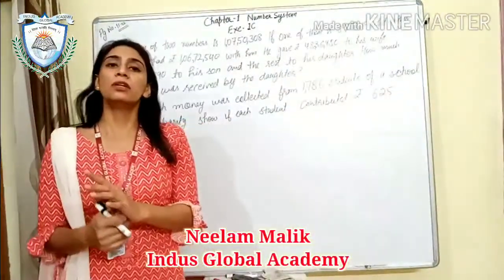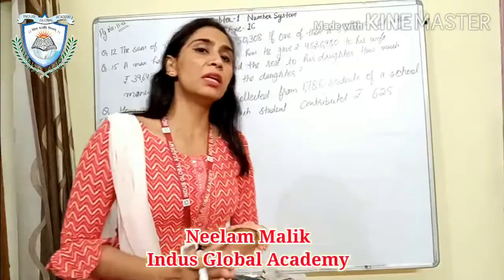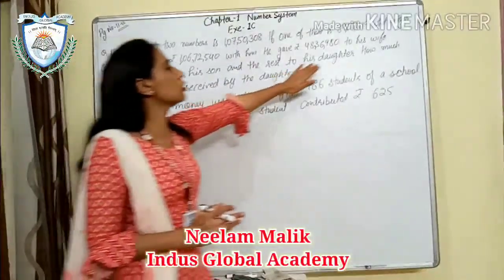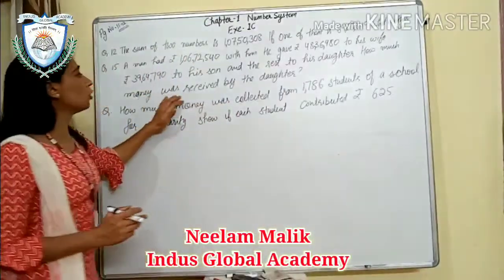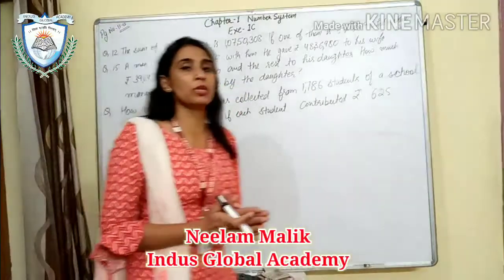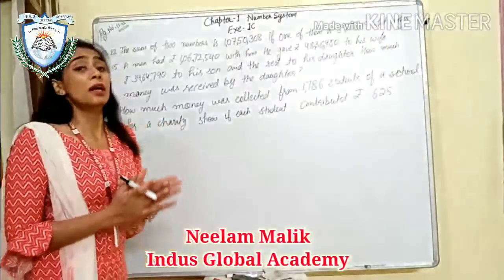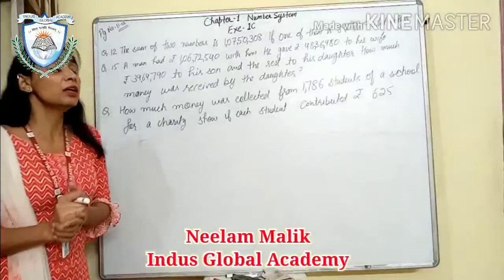Means whatever he has left, that money has been given to his daughter. How much money was received by the daughter? We have to find that out.